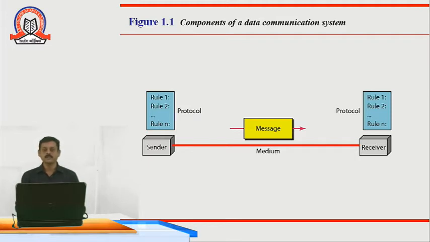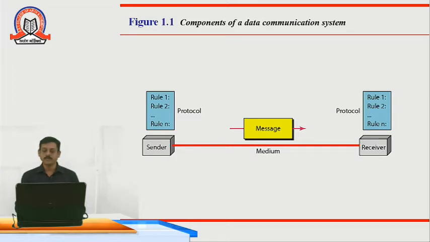Then receiver, who actually receives the data, is also known as the destination. Then medium is the actual medium through which data is transferred, and data is nothing but the message.